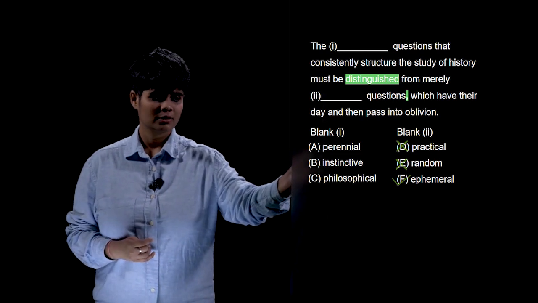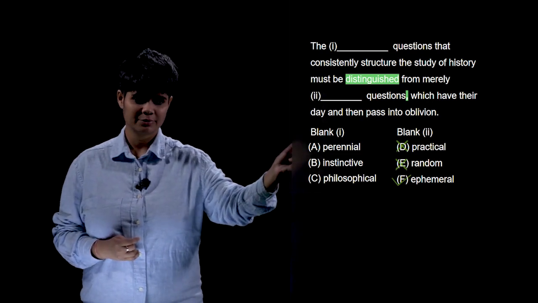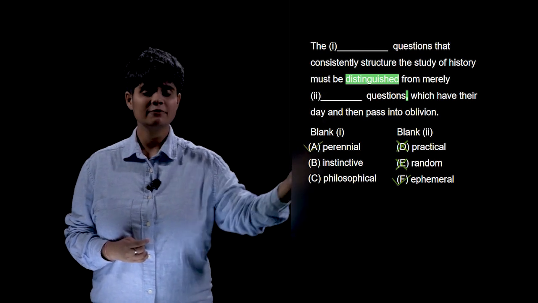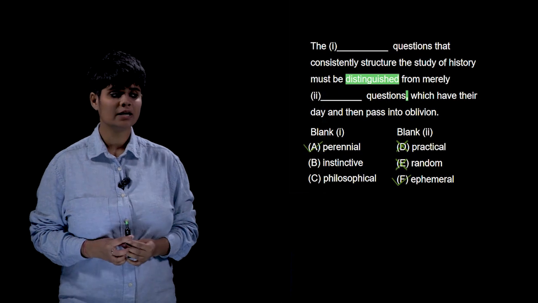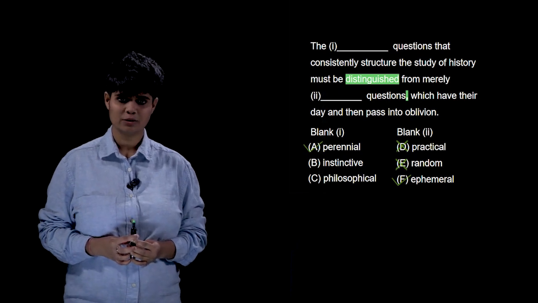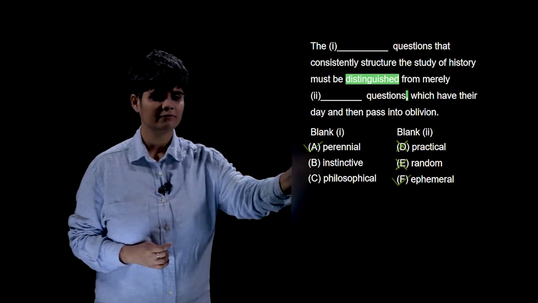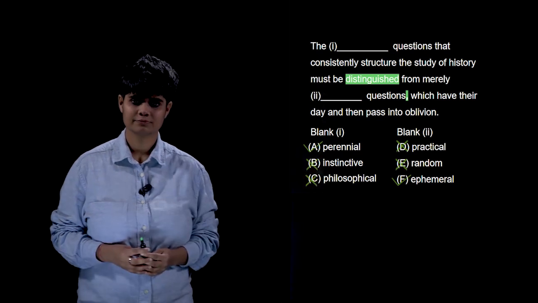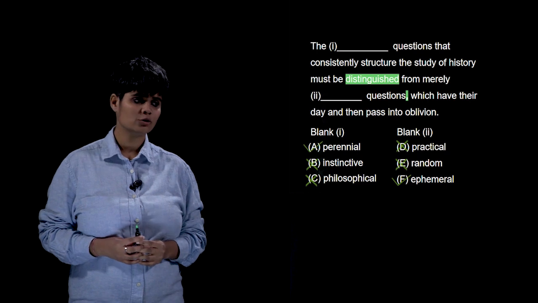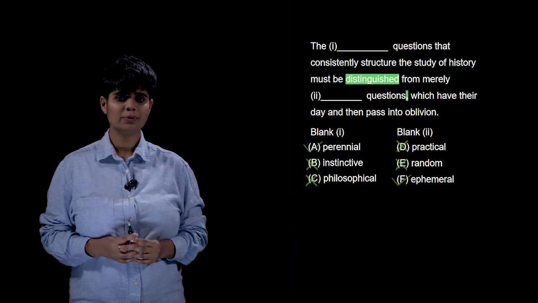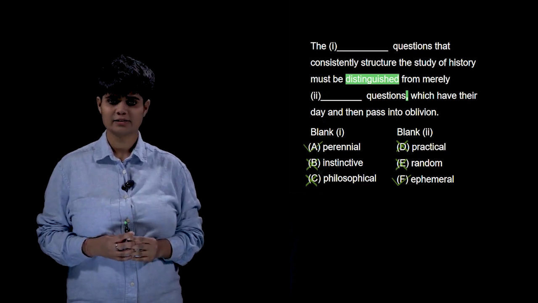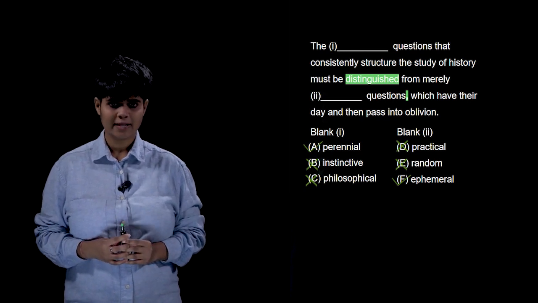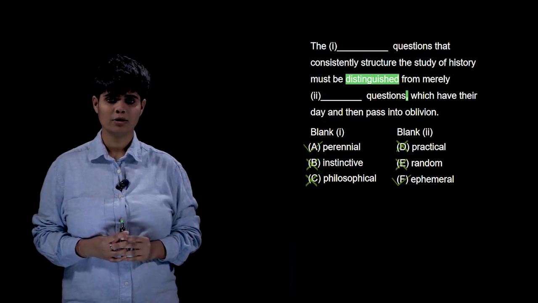Perennial, if I know what it means, I can be certain this is the correct answer because perennial means permanent. But if I don't know what it means, I can arrive at E by the process of elimination. Instinctive doesn't mean permanent. Philosophical doesn't mean permanent. So either way, whether or not you know the vocabulary, you will be able to arrive at A and F as the correct answer if you look at the keyword "distinguished from" and if you look at the strategy blank, comma, explanation.